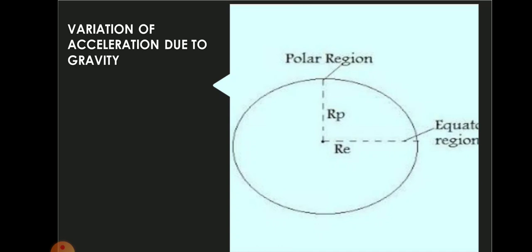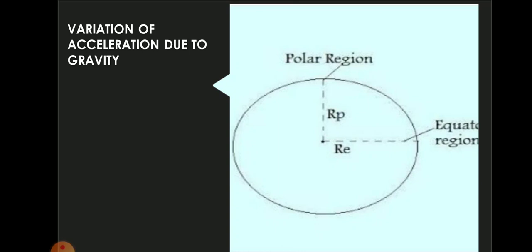Variation of acceleration due to gravity. Now the acceleration due to gravity varies from place to place. You can see a picture here. What is this picture? This is nothing but earth.